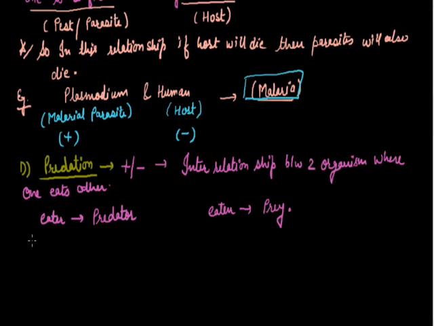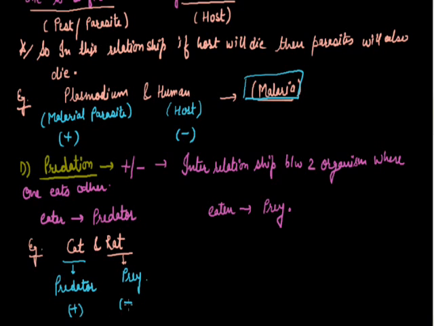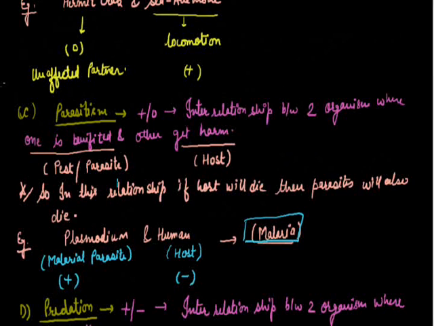Let me take the example of cat and rat. Actually, the rat is the food of the cat, so that will be the prey. It will lose its life and later on the benefit is given to the predator. So this one is benefited while this one totally loses its own life. That's why I am emphasizing this point of death.